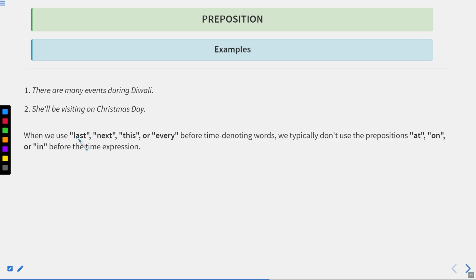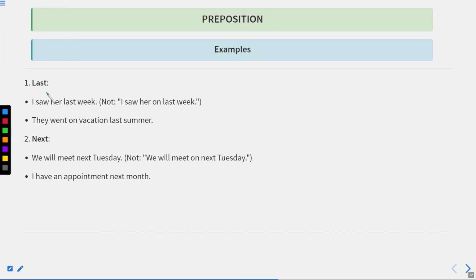When we use last, next, this, or every before time-denoting words, we typically don't use the prepositions at, on, or in before the time expression. So before such words, we cannot use any preposition. I have already discussed this with you earlier as well. For example, if the word is last, I saw her last week. I cannot say I saw her on last week. So this "on" will be incorrect. They went on vacation last summer. Obviously, summer is a duration of time, so we cannot use "on."